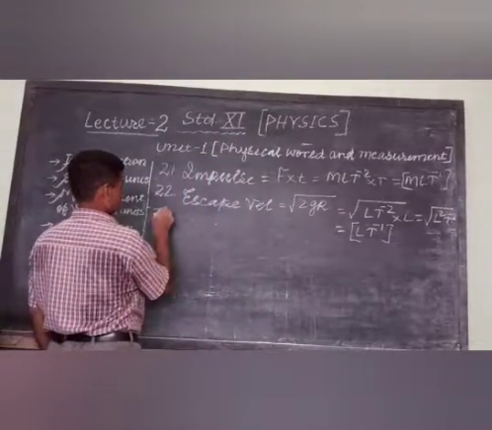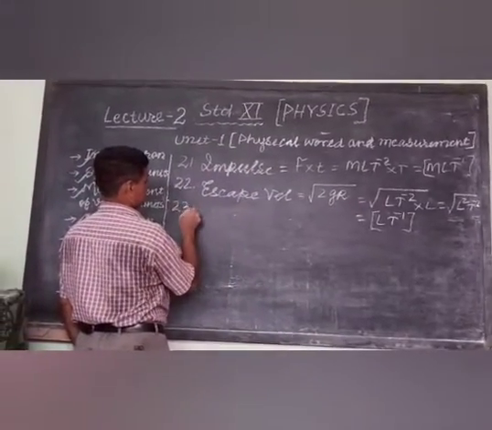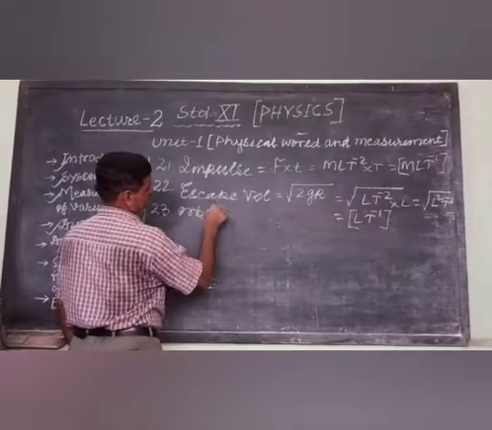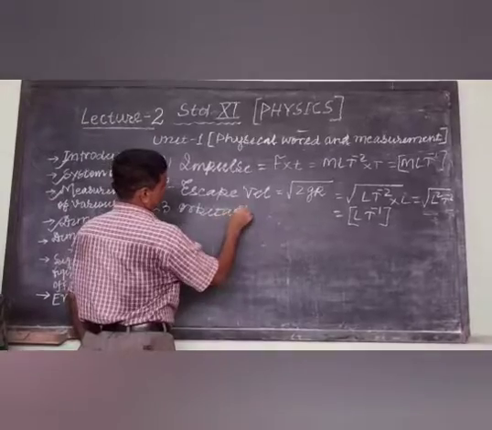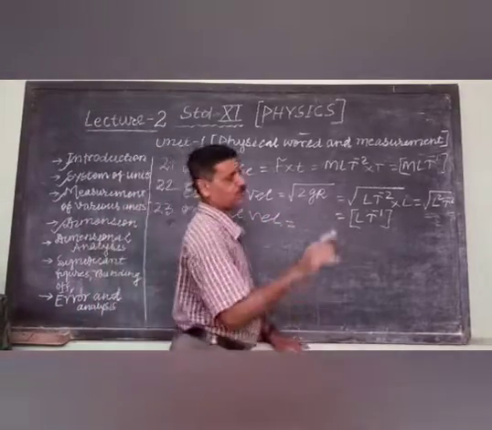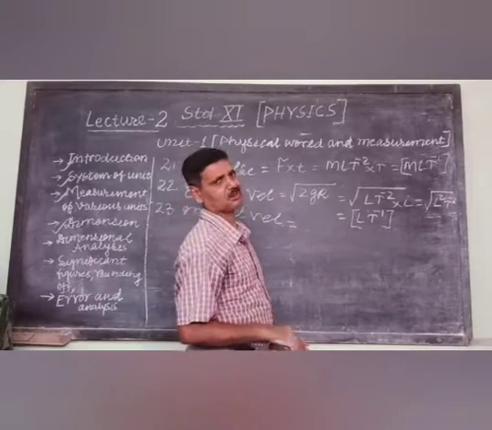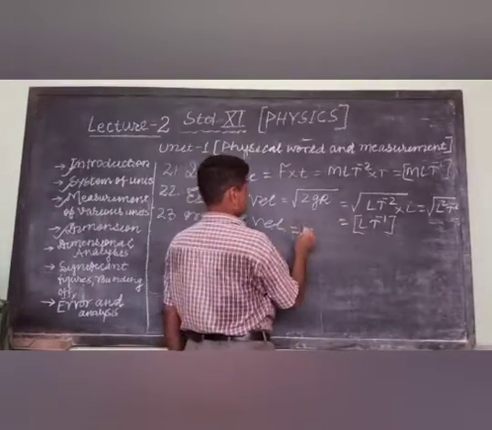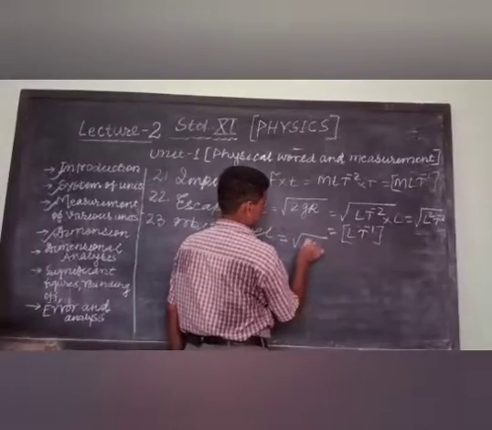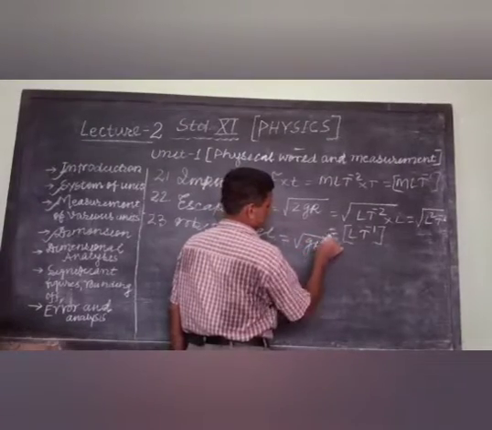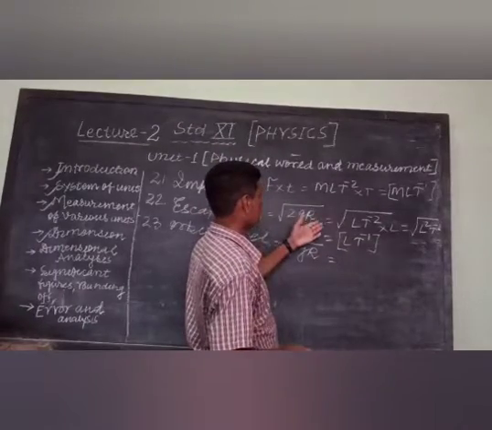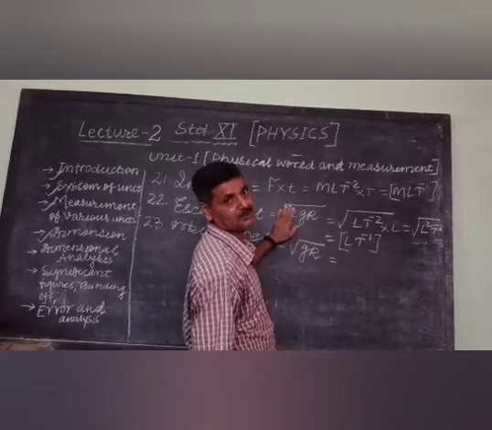Now, serial number 23, orbital velocity. Any body that moves in a circular orbit has an orbital velocity. Only the formula of this you should remember. This is under root gR. Earlier it was under root 2gR, and 2 is a number having no dimension.